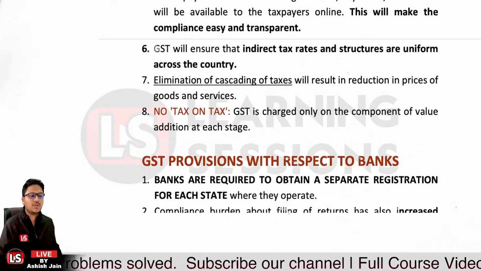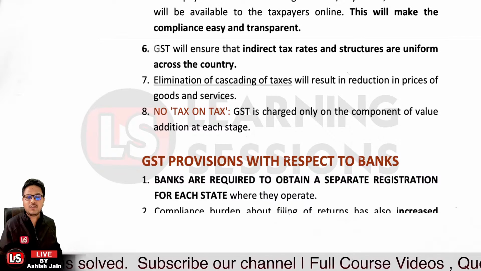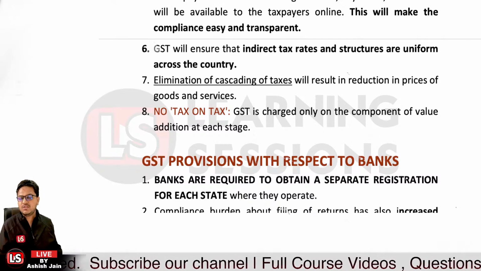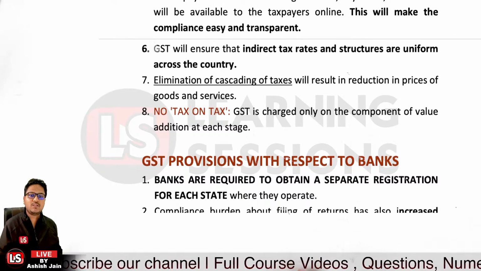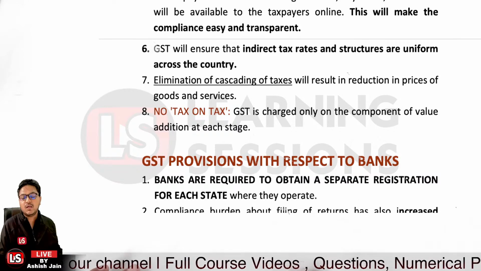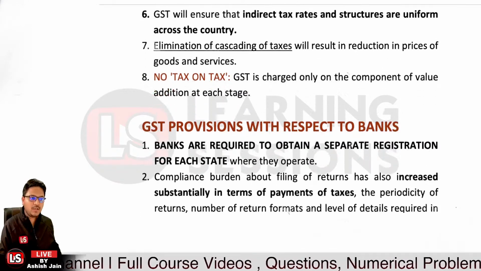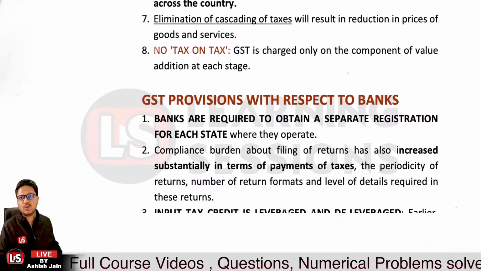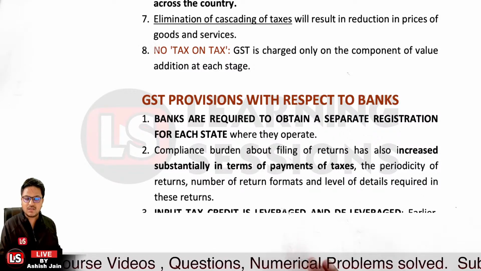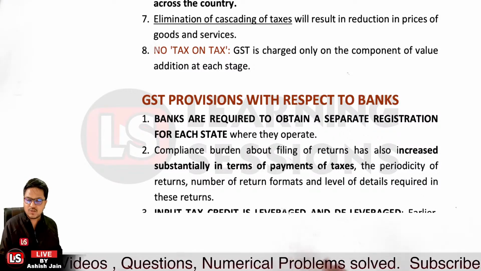It's related to the GST provisions with respect to banks. Now if we look at the bank, I told you that GST is destination based. Destination based means consumption based.